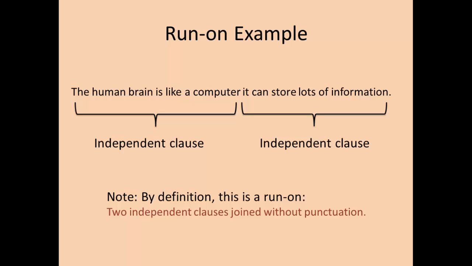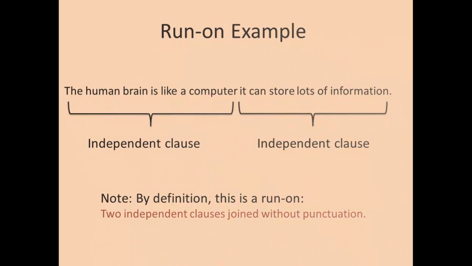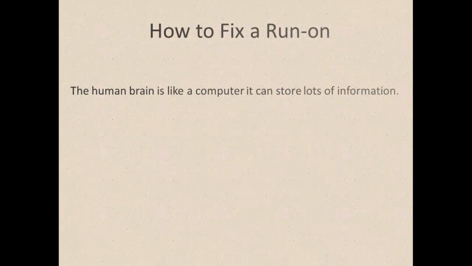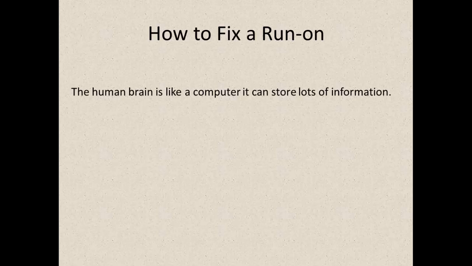If you remember, by definition, this is a run-on: two independent clauses joined without punctuation. While not the easiest, this process is a great way to find run-ons in your writing. And soon you'll get the hang of it. You'll be writing fewer run-ons as a result, and consequently you won't have to look for them as much. To be honest, finding run-ons is the most difficult part of the whole process. Fixing run-ons is really, really easy. In fact, you have 4 different ways of fixing a run-on.